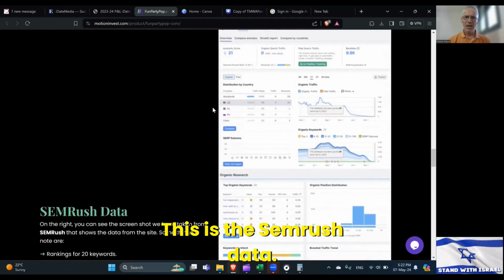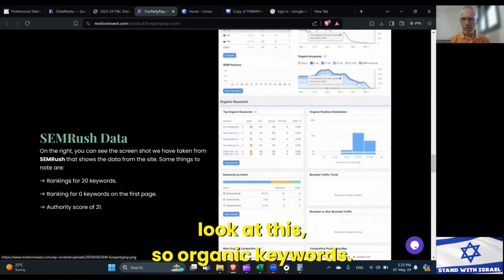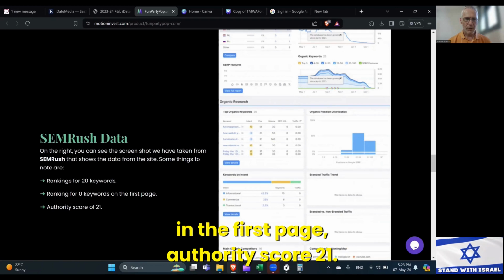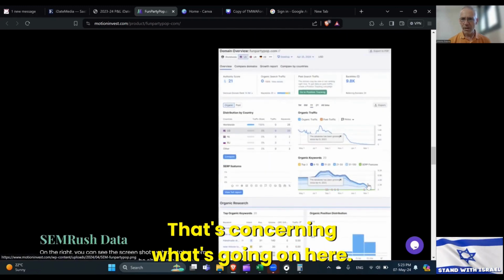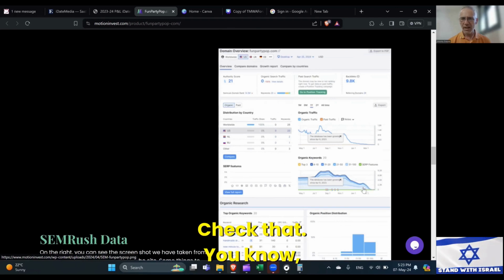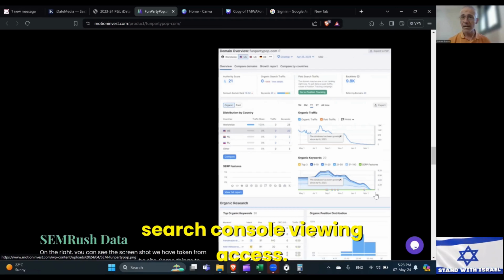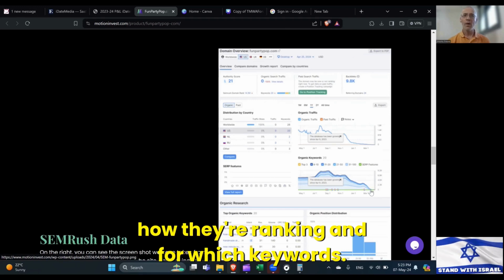This is the SEMrush data. Okay, you see, look at this. Organic keywords, look at this drop here. Ranking for only 20 keywords, ranked for 0 keywords on the first page. Authority score 21. That's concerning. What's going on here? Check that. You know how you check that? You ask the person for their Google Search Console viewing access. You ask that, and you see for how many keywords, how they're ranking and for which keywords.